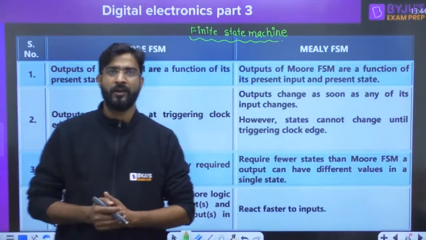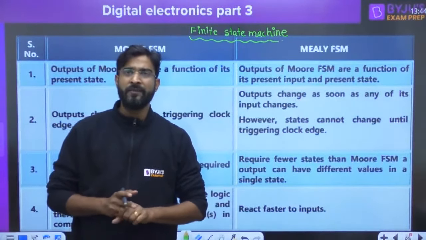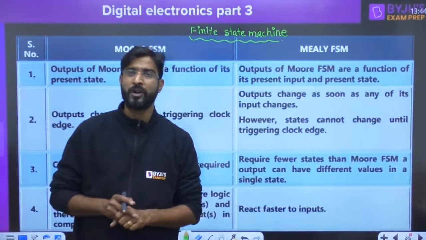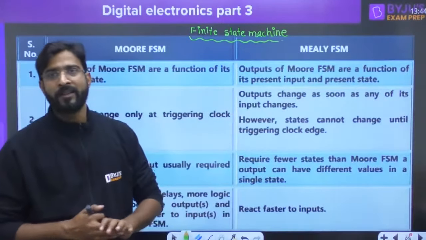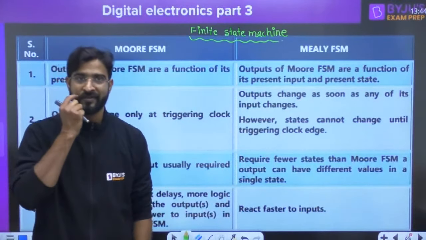So first, sequence detector we are going to discuss. Then we are going to discuss how we are going to find out the output if the sequence is already given. And third one, how the state reduction method works, how we are going to reduce the states.